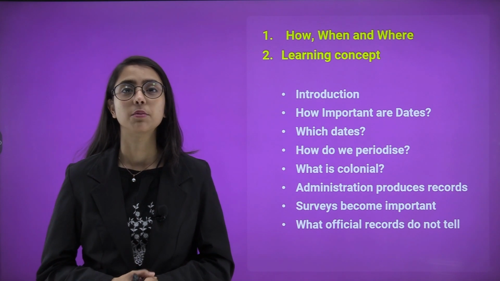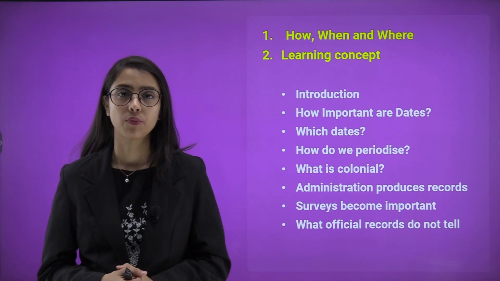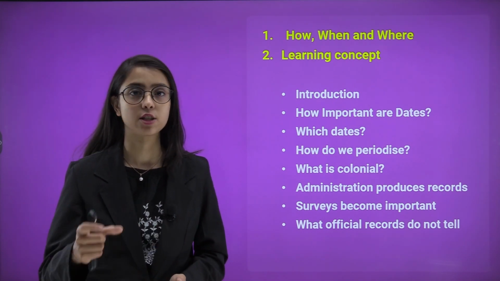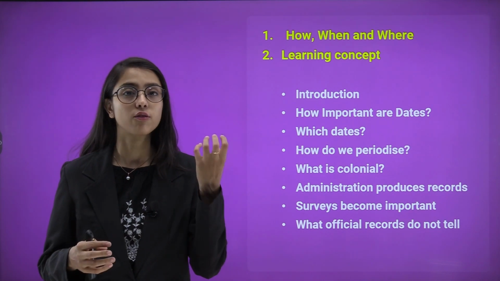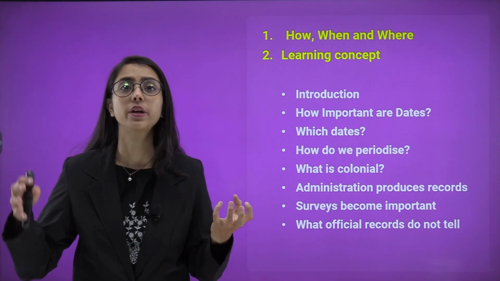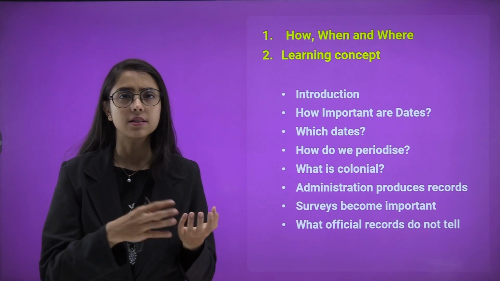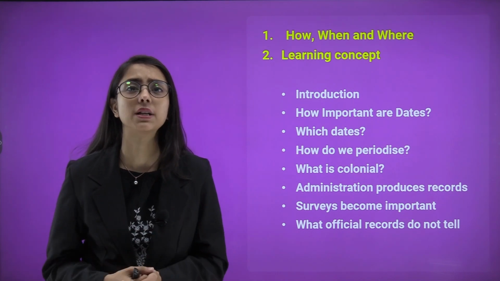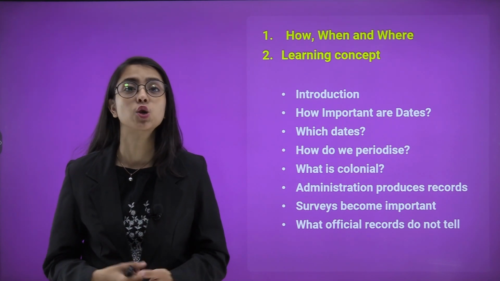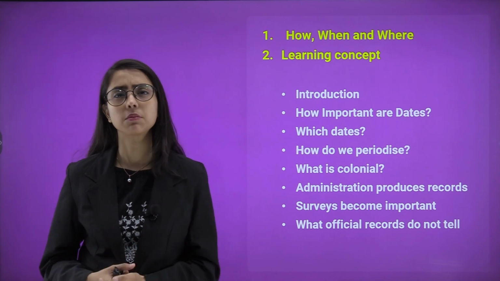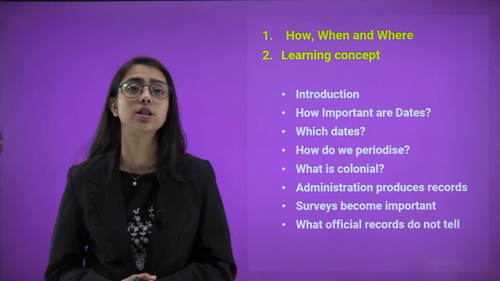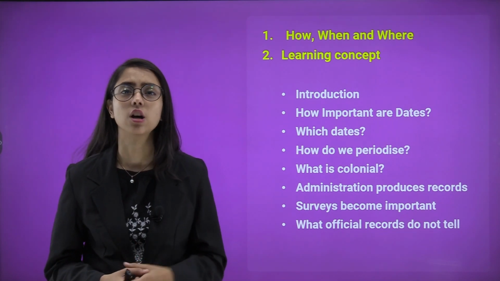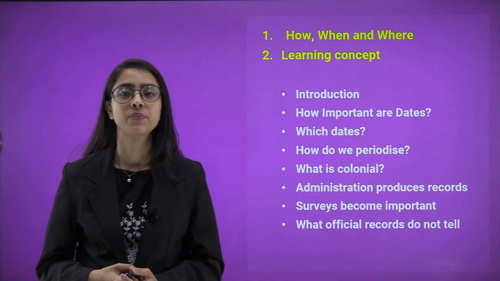Then we are going to learn about how do we periodize. Now, we will see what is periodization. For example, starting from 1 year to a long period of time, how do we periodize things and events that took place in history? What is colonial? The term colonial, I'm sure that you must have heard colonization, colonial, etc. Now, what is colonial? We'll see that.